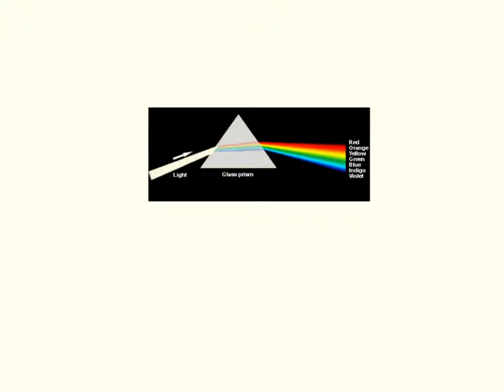Light bends when it hits a glass prism. And so here you'll see light is traveling right here. It's going through air or space. And when it hits this piece of glass, all of a sudden those light waves bend. And turns out when you bend visible light, you get all the different colors of the rainbow over here: red, orange, yellow, green, blue, indigo, and violet. Well, light does this,